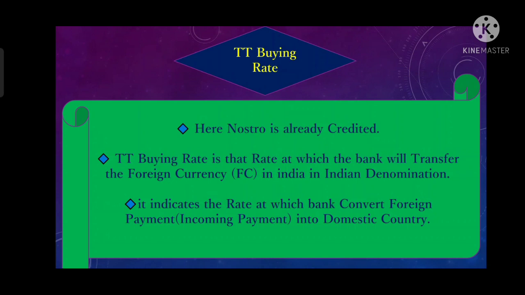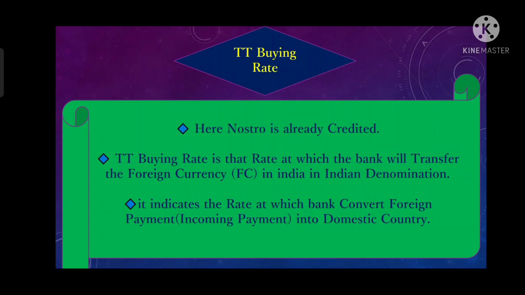Now, when will the bank buy at this rate? The bank will buy at this rate when its nostro is already credited. Now what is this nostro? As I have stated in my earlier video, a nostro is an account which a domestic bank holds with a foreign bank in foreign currency.